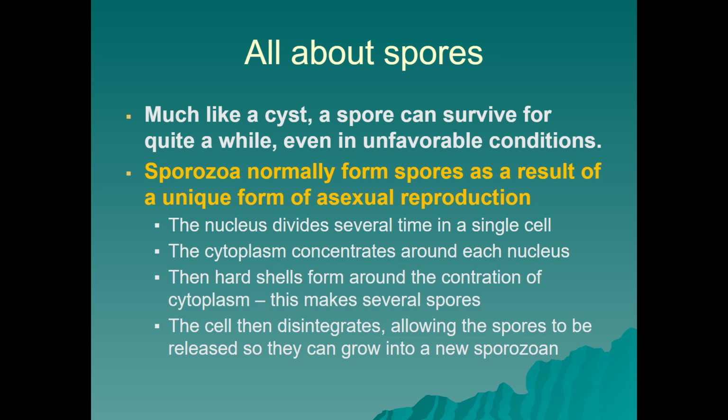A lot of these can hide from the host immune system by acting like a cyst. Their spores can essentially hide or create structures around them that are protective. And these spores can also reproduce asexually by copying themselves, wherein the nucleus divides several times in a single cell. The cytoplasm concentrates around each nucleus. We get hardened shells of cytoplasm, and we can group together several spores. And the cell may then disintegrate, allowing the spore to be released so they can grow into a new sporozoan. So oftentimes they'll use your own cell's machinery to hide.